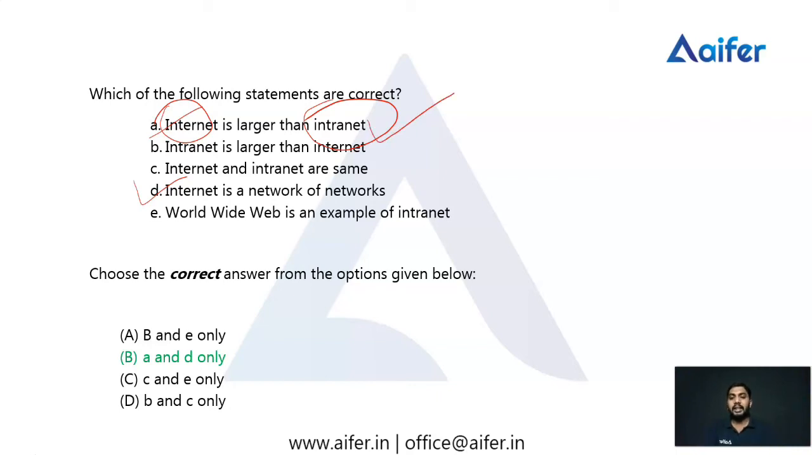And the second one, intranet is larger than internet. We said that it is wrong. Then internet and intranet are the same. No, absolutely, this one is also wrong. And the fourth one, internet is a network of networks. Yes, we can say that the internet is a network of networks or a globally connected computer network. And World Wide Web is an example of intranet. No, we cannot say that. So among these statements, only statement A and statement D are correct.